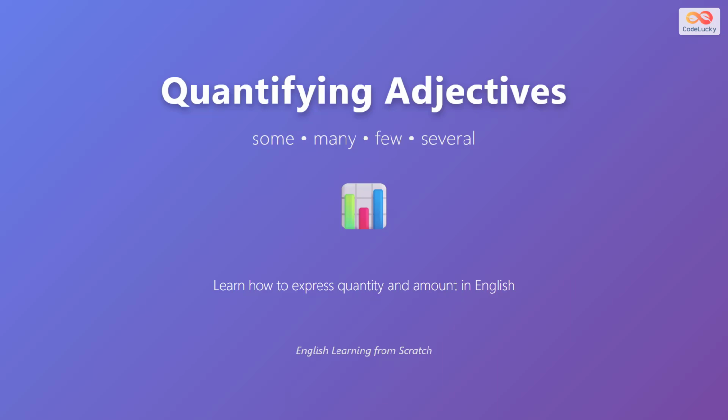Welcome to the lesson on quantifying adjectives. Today, you will learn about useful words in English that describe amounts and quantity. Some, many, few, and several help us talk about how much or how many things there are in everyday situations. Understanding these words will make your English more natural and clear.